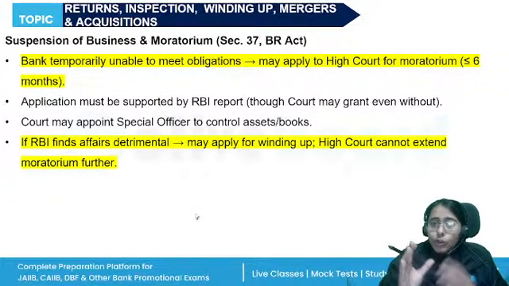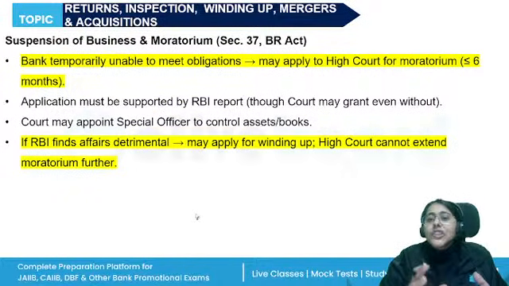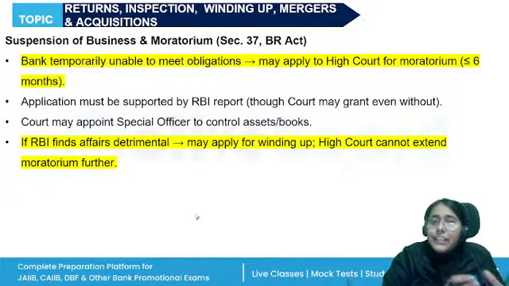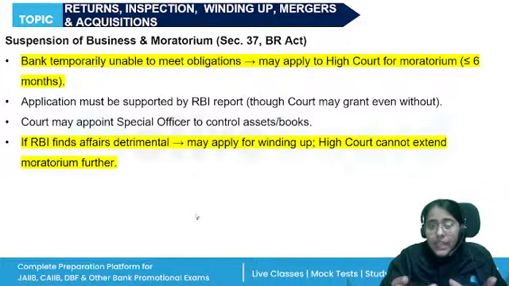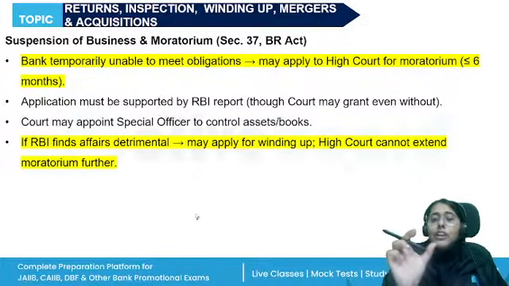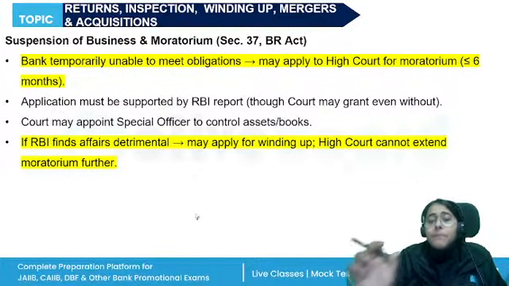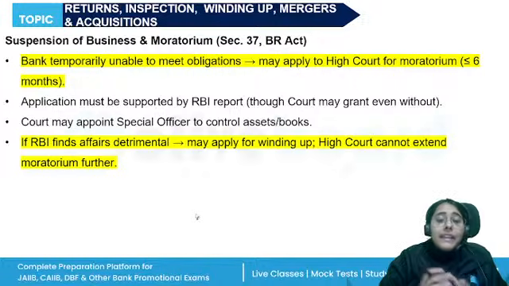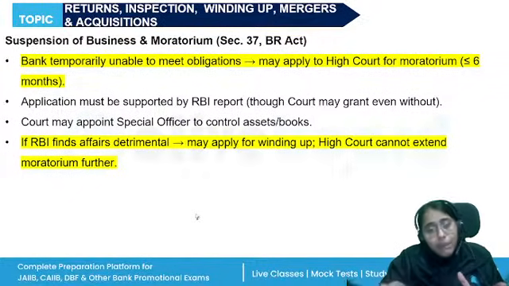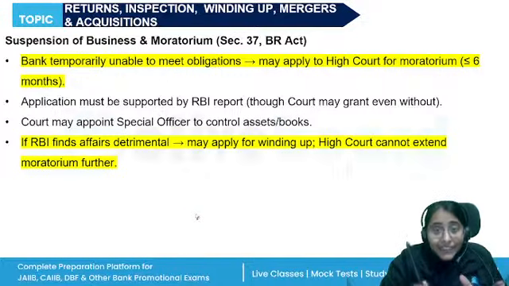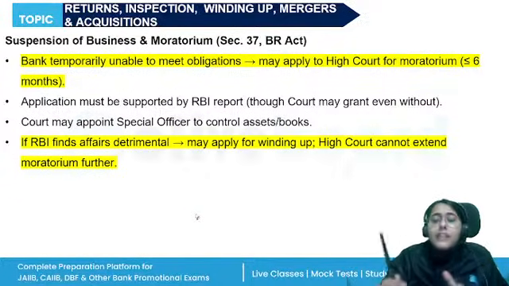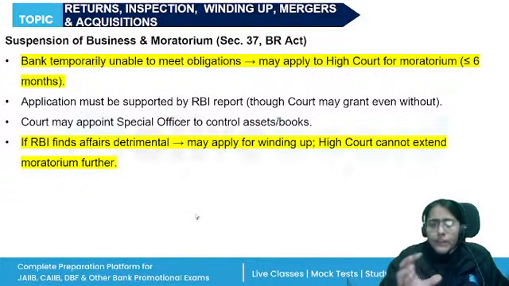The Banking Regulation Act provides a whole machinery for the proceedings in the liquidation of the banking company, right? So, suspension of the business and winding up. If, let's say, the banking company is temporarily unable to meet its obligation, they can apply to the High Court for staying the commencement or continuance of any proceeding against it, whatever conditions are imposed by the High Court.